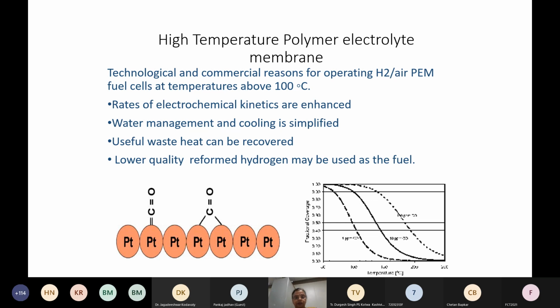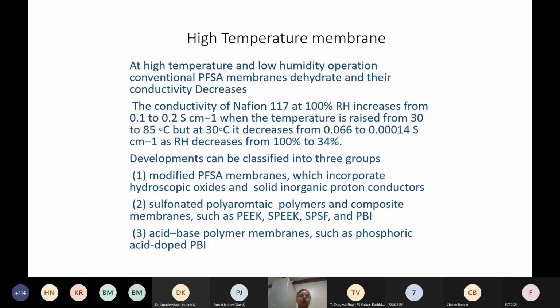The electrochemical kinetics are also improved when you have high temperature operation. Water management and cooling become easier, and waste heat can be recovered. You can have a higher delta T, as a result of which you can have a co-generated system which improves the performance. So these are either modified PFSAs, perfluorosulfonic acid membranes, which can be operated at higher temperature by incorporating hygroscopic materials, oxides and so on.